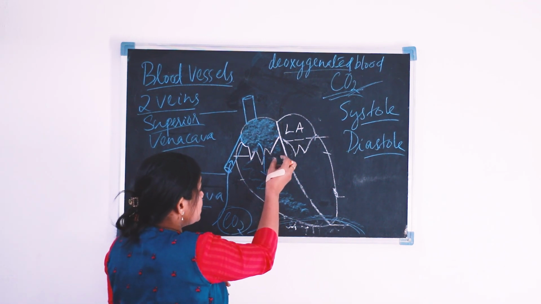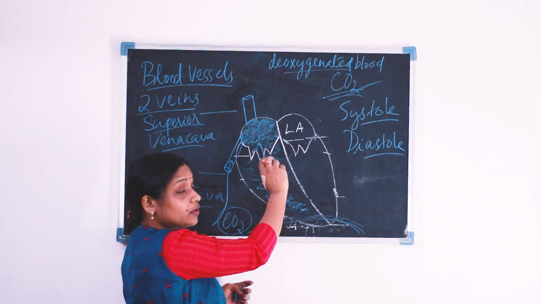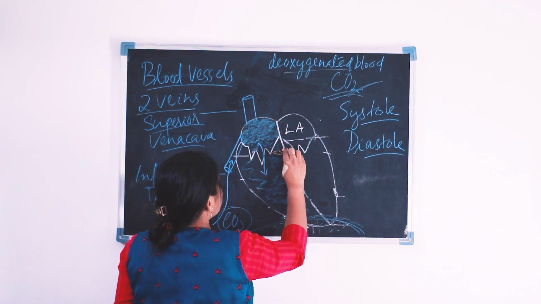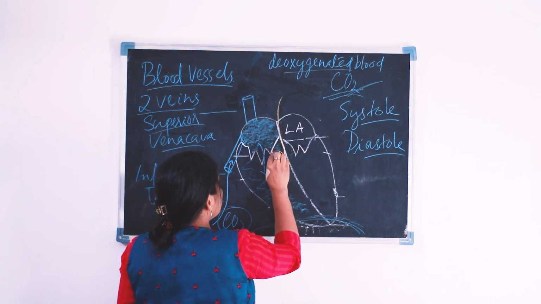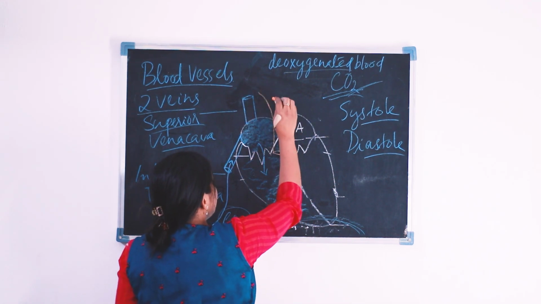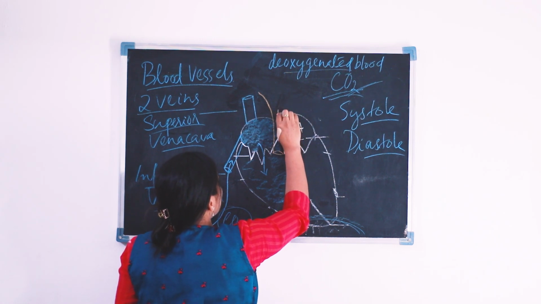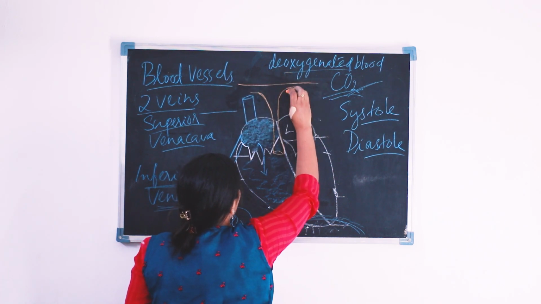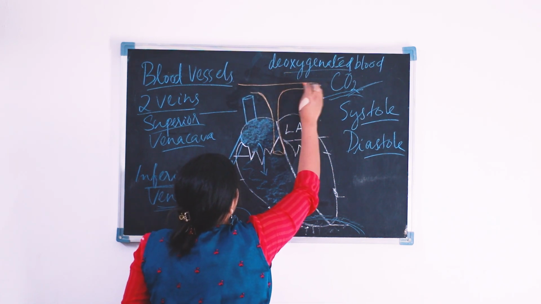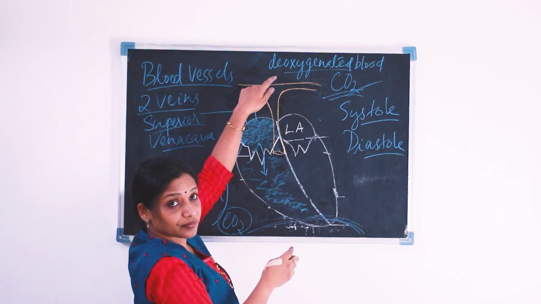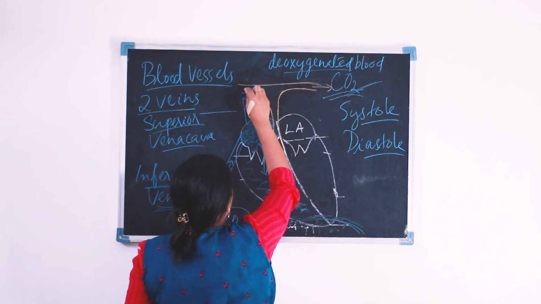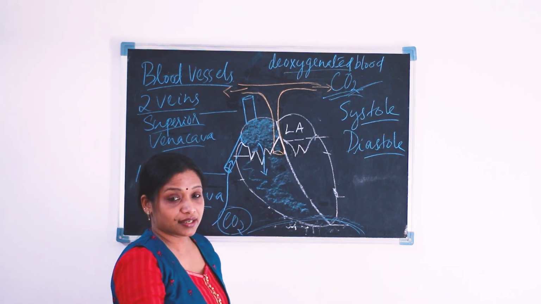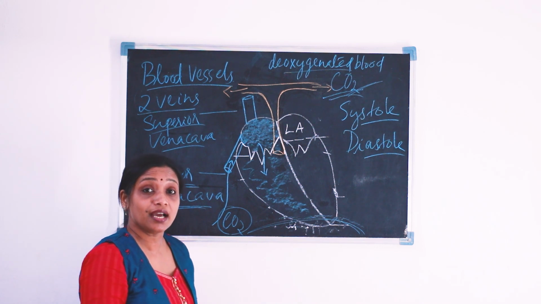The artery which is going out of the heart, here is the location of that particular artery, and it goes up and bifurcates at the top of the heart, and the branches go into the two lungs. This particular artery is the pulmonary artery.